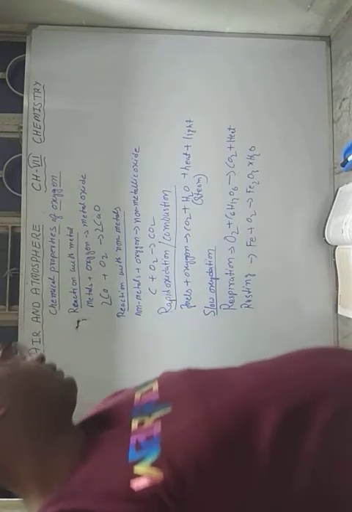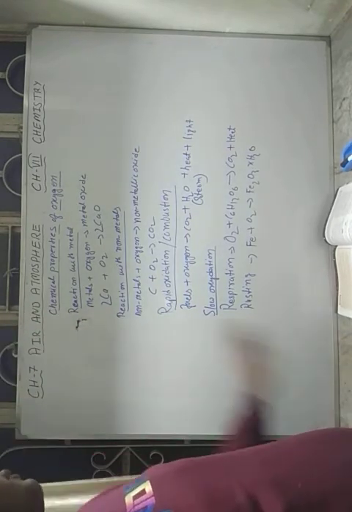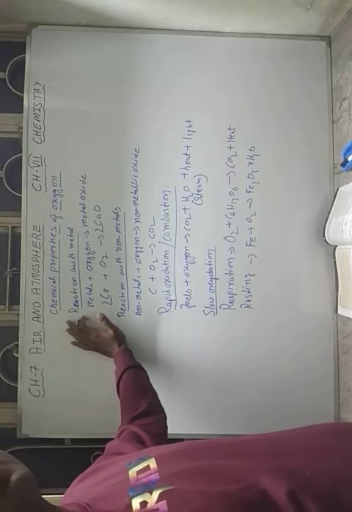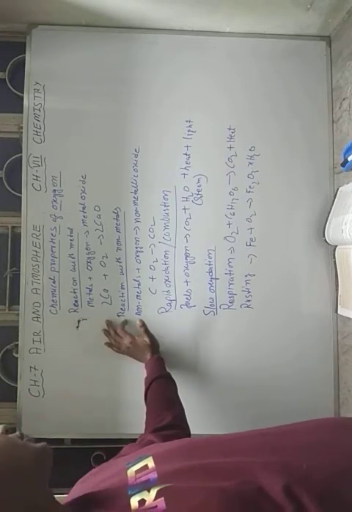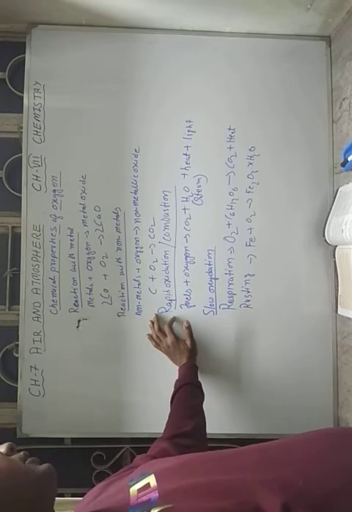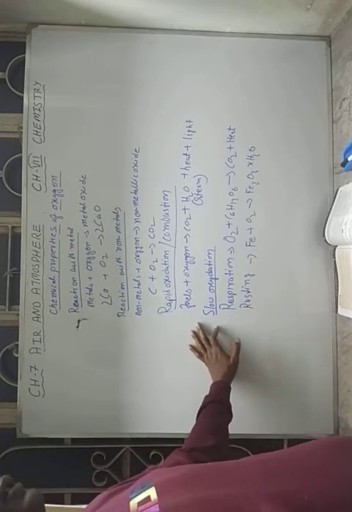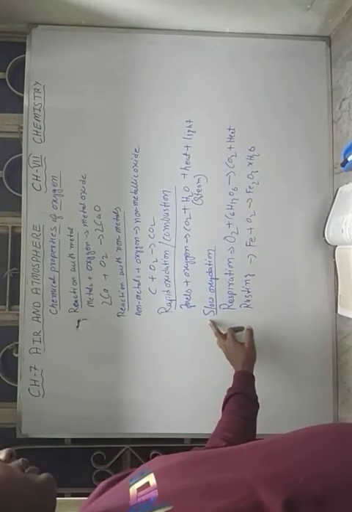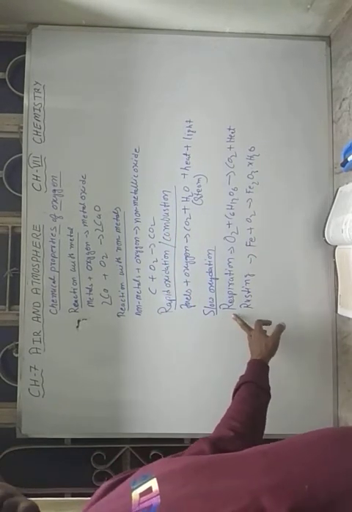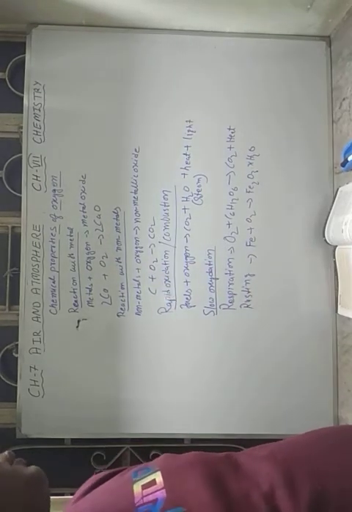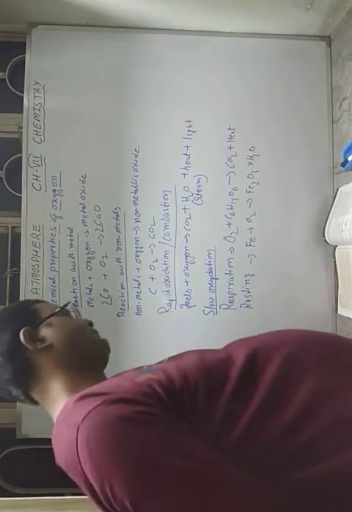Have you understood these things? There are four chemical properties we have seen. First, the reaction of metals with oxygen, reaction of non-metals with oxygen, then rapid oxidation and slow oxidation. Rapid oxidation consists of combustion, and slow oxidation examples are respiration and rusting, and we have seen examples of all the chemical properties.